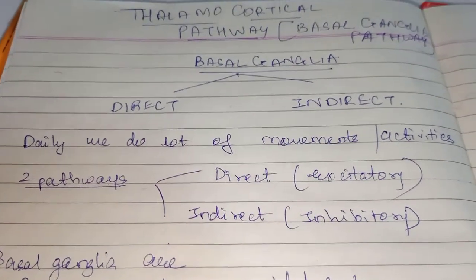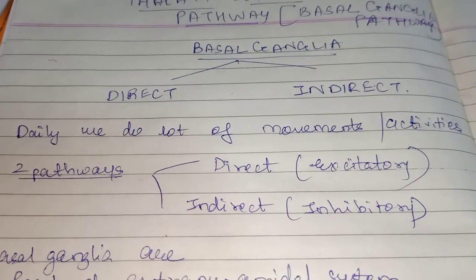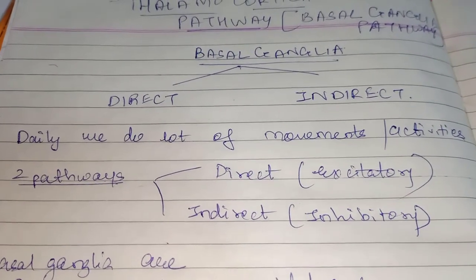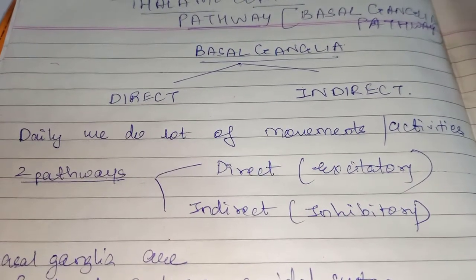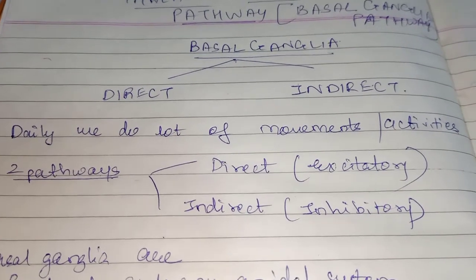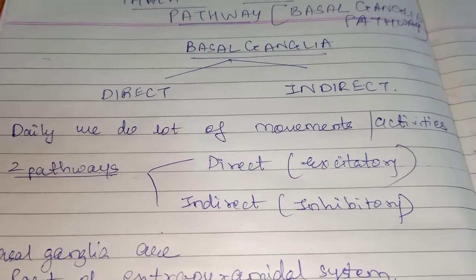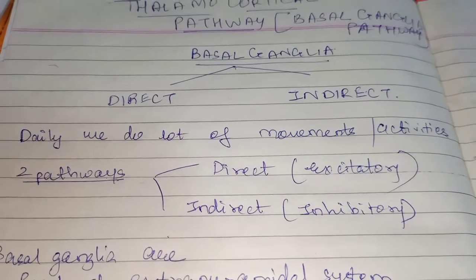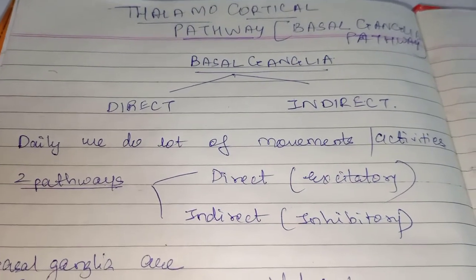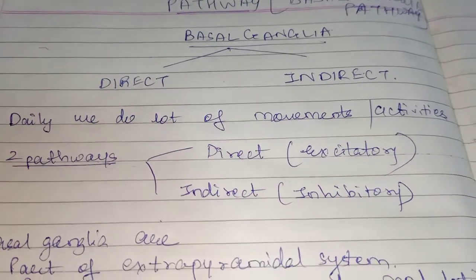Now daily we do a lot of movements and activities. We write, we eat, we walk, and everything. Whatever movements, there are a lot of activities going on. We are not sitting stable. There are continuous movements in our body.